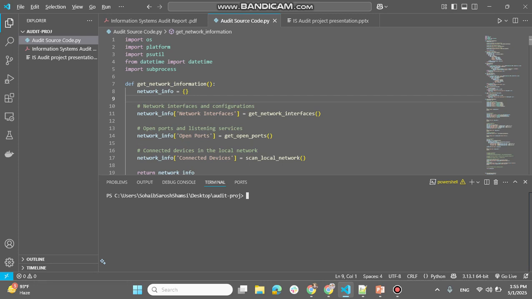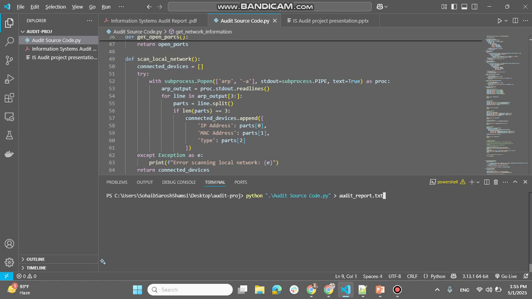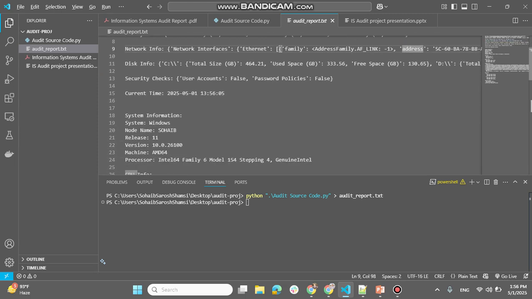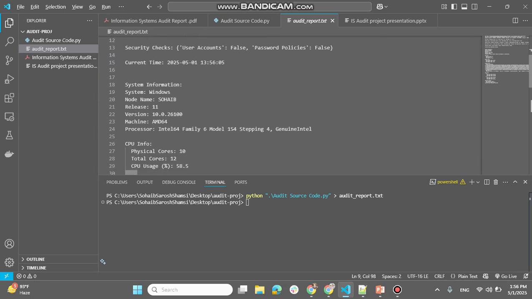So we have this idea that if I run this script, it will generate a whole audit report, which I just did right now in front of you. It checked that the files and folders are accessible, system information, CPU information, memory information, network, disk, security checks, whether they are implemented or not, and password policies.